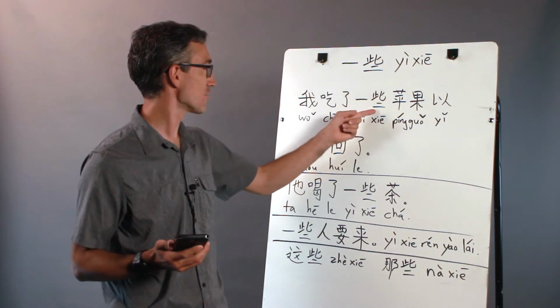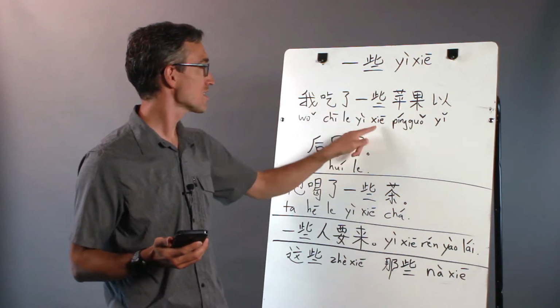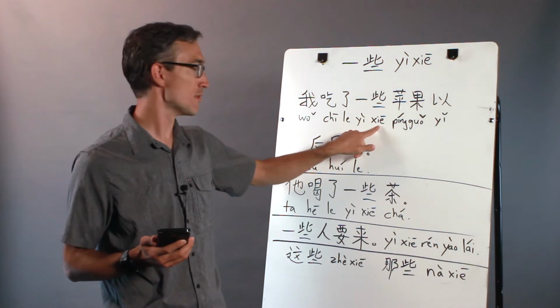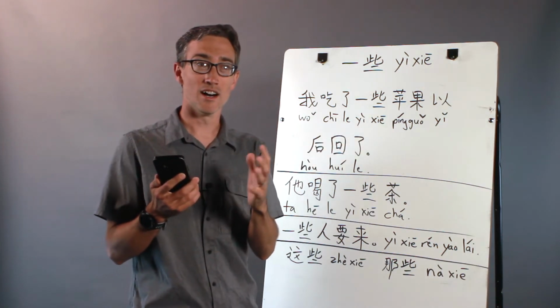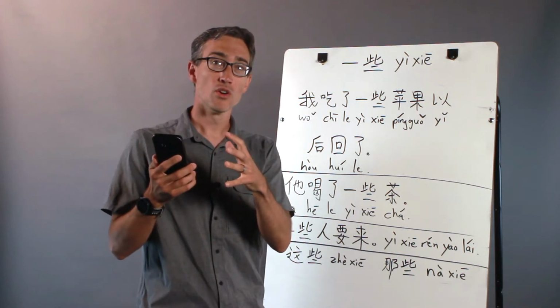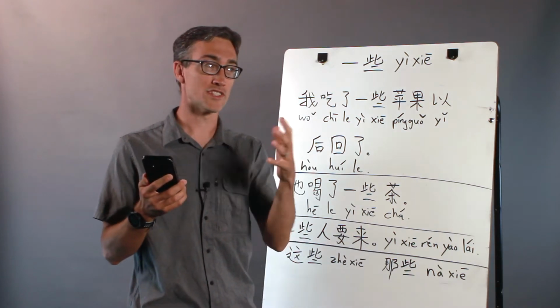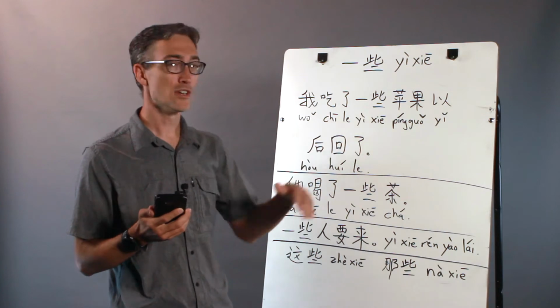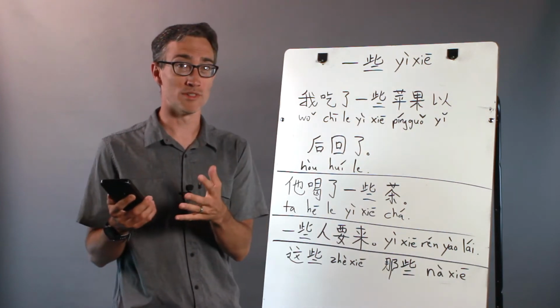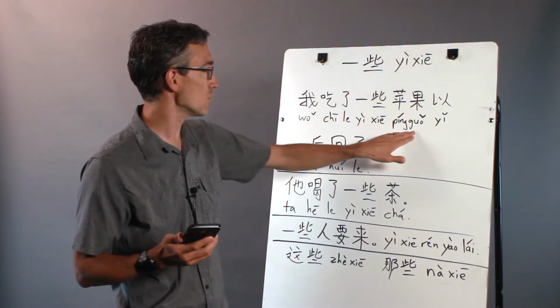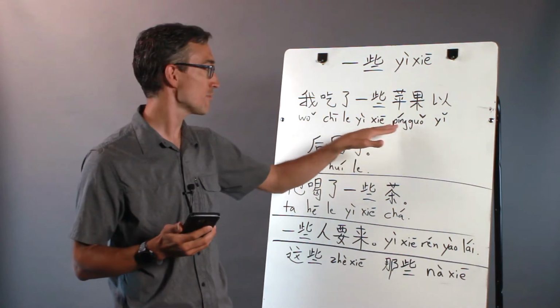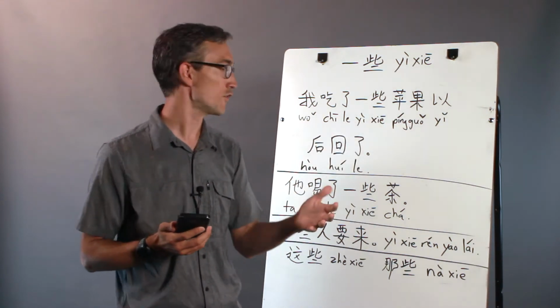一些 is the phrase some 苹果. So this is actually a measure word. It's acting as a measure word here, but it's a measure word indicating a portion of something or a few of something. So if it's a countable noun, then it means more than one. If it's an uncountable noun, it means some chunk of that noun. And so here we have 苹果, it's apple, it's a countable noun. So 一些苹果 means some apples or a few apples.